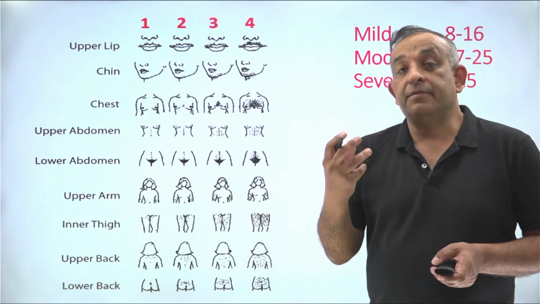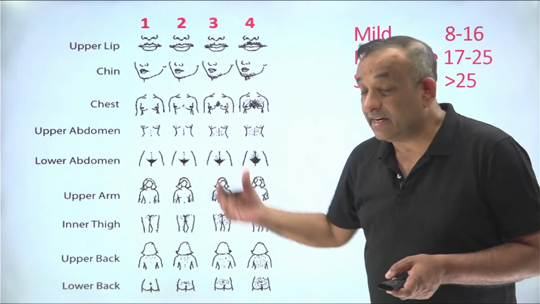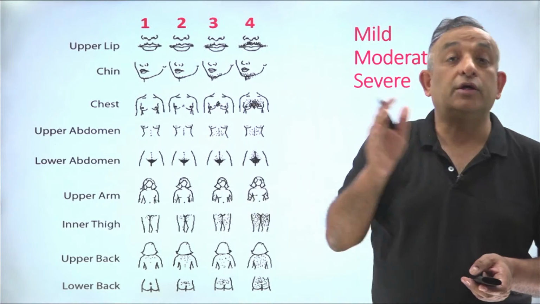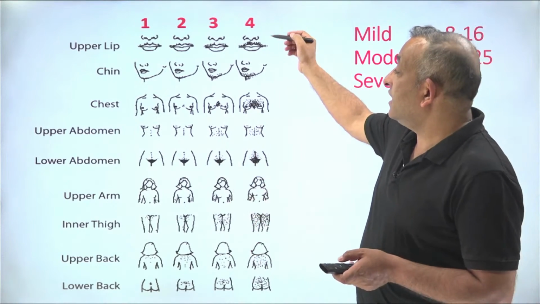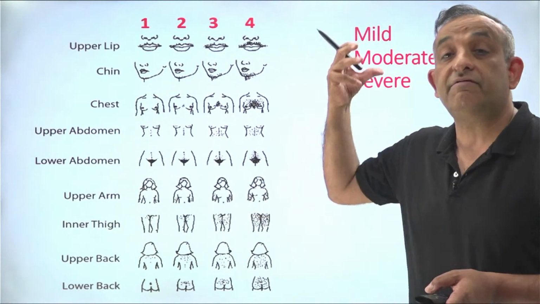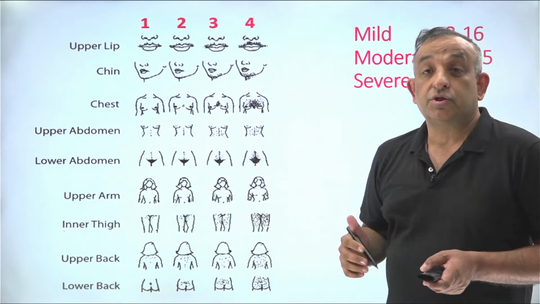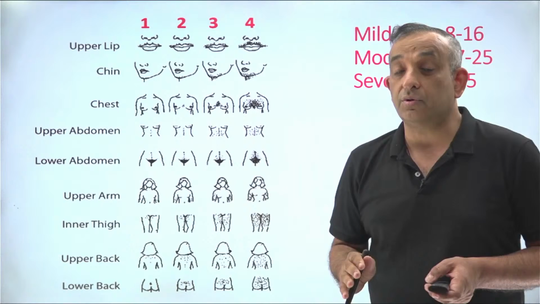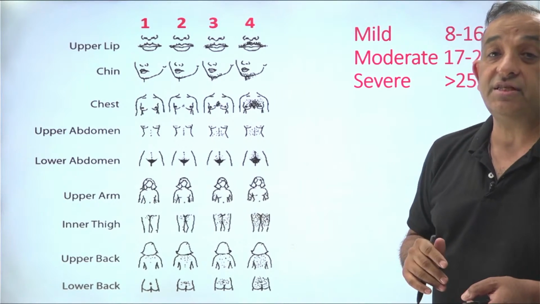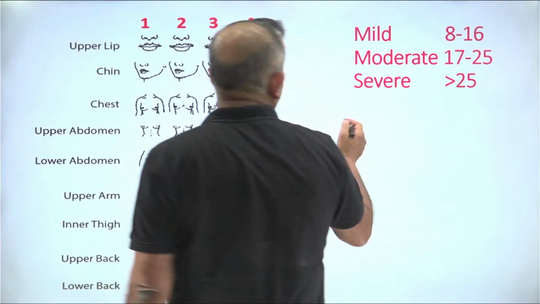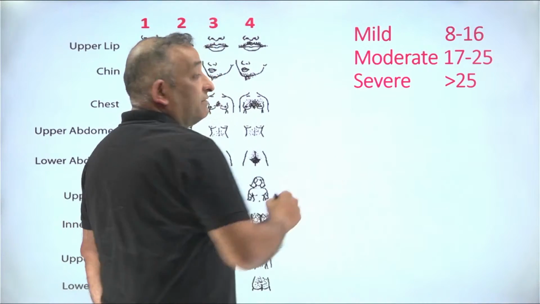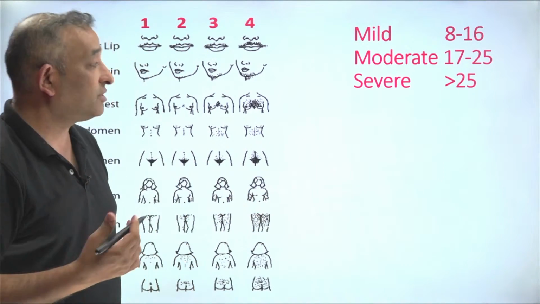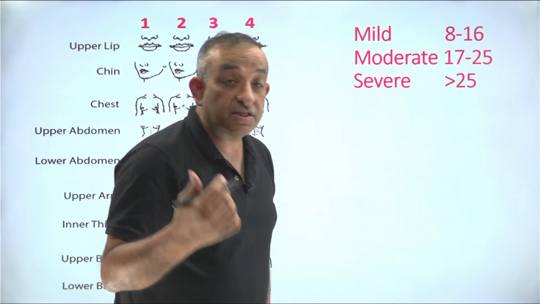So the same areas are assessed in all these 9 areas. They are given marks, score from 1 to 4. So when it is extremely thick hair on the upper lip, we give 4 points for that. So if a score is less than 8, then she is not hirsute, and 8 and beyond, we say she is hirsute. So if the score is 8 to 16, we say she is mildly hirsute. If it is 17 to 25, we say moderate hirsutism, and more than 25 is severe hirsutism.